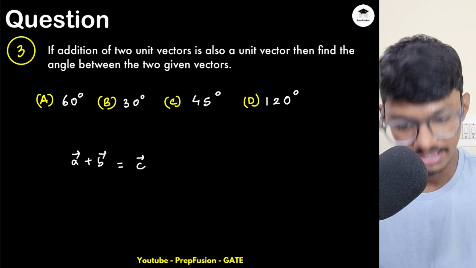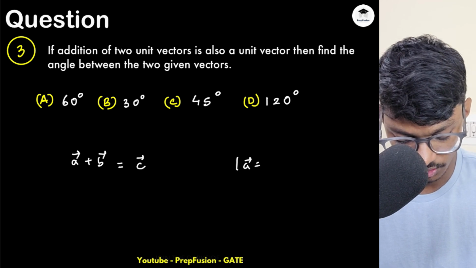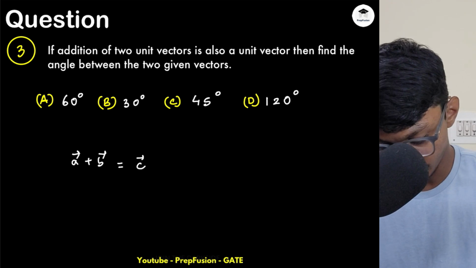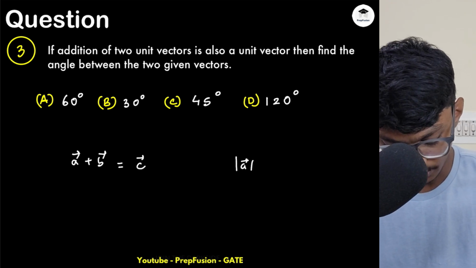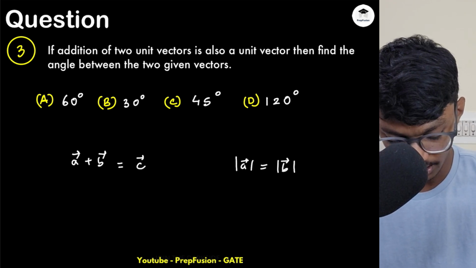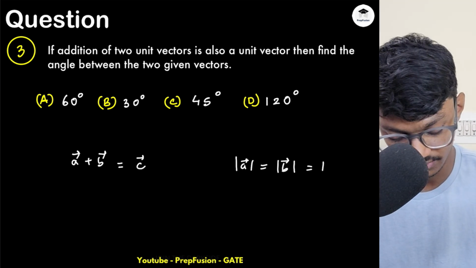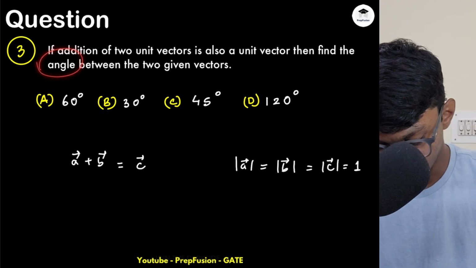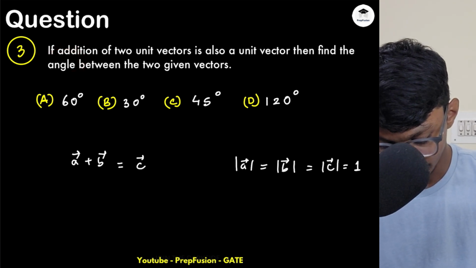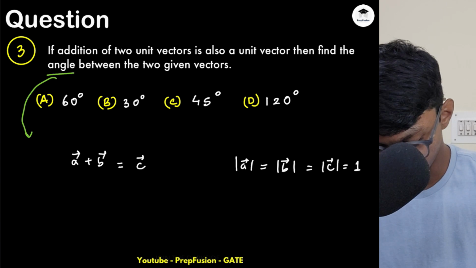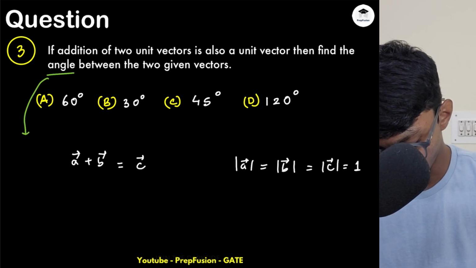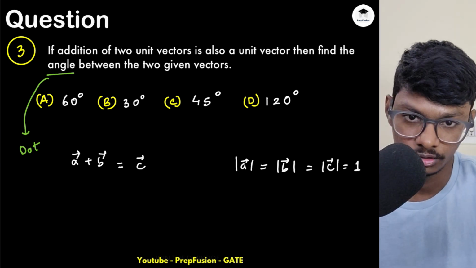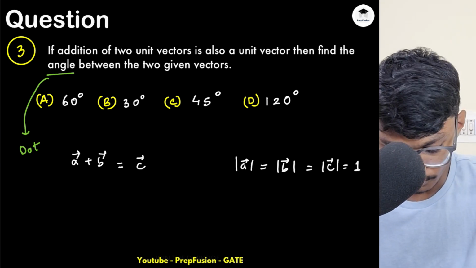So if they are unit vectors, that means the magnitude of a is also a unit vector, addition of two unit vectors, b is also a unit vector, and the resultant, that is the c vector, that magnitude will also be 1. And they're talking about angle, right? Whenever they're talking about angle, that means you have to take care that they're talking about something related to dot product or cross product, that we'll learn later. Dot product, right? So obviously you have to utilize the dot product formula.